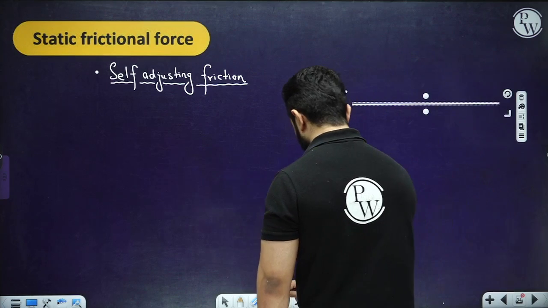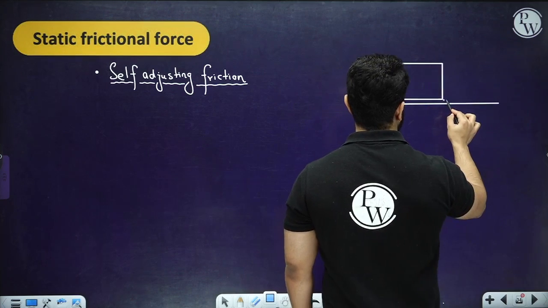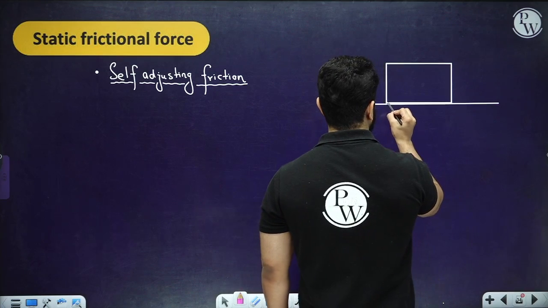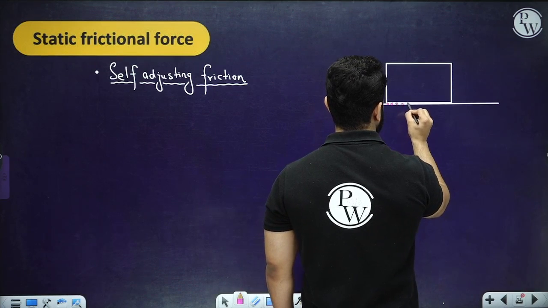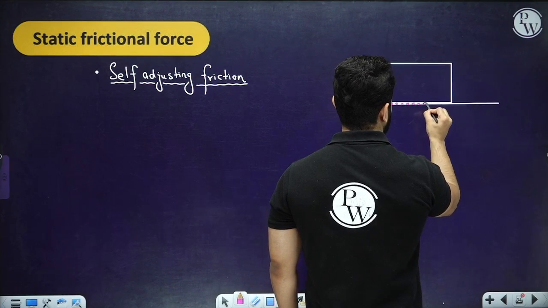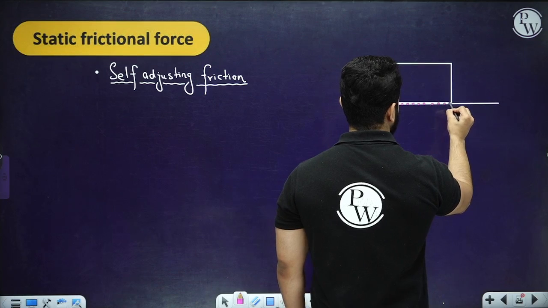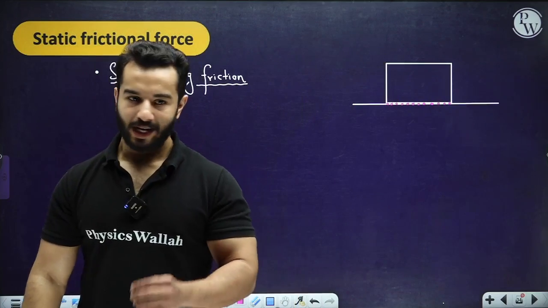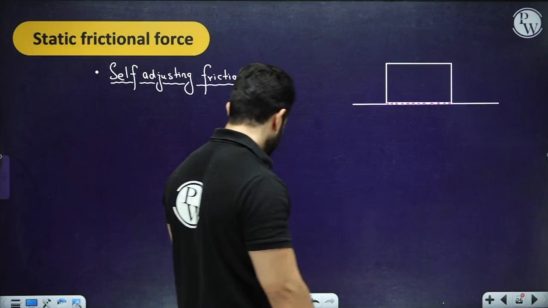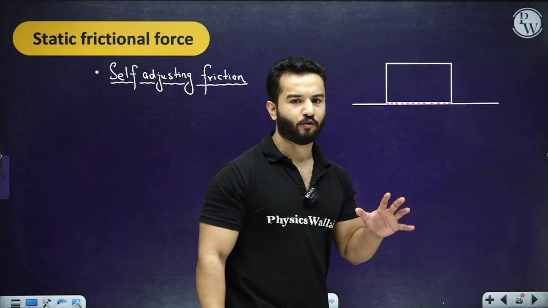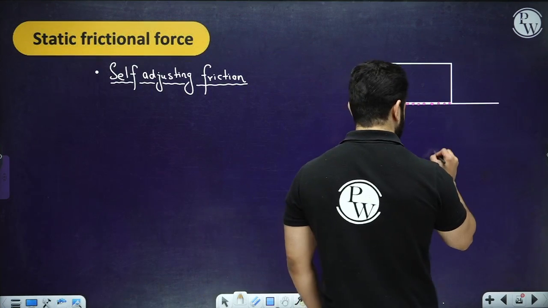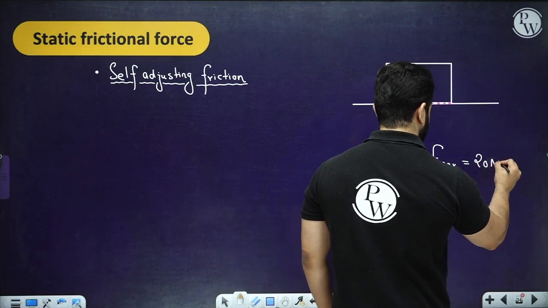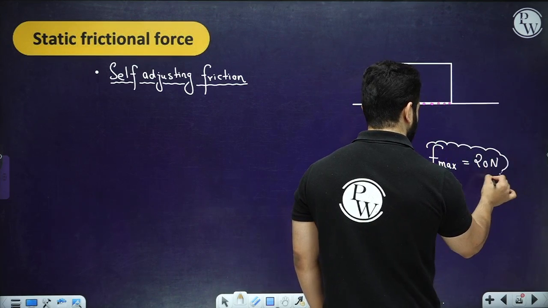So this was the ground, this was the other body, and these are the particles which are in contact with each other. If an external force wants to move this object over this surface, it has to overcome the frictional force. Now let's suppose the maximum friction force that can act between these two surfaces is, let's say, 20 Newton, for instance, right?